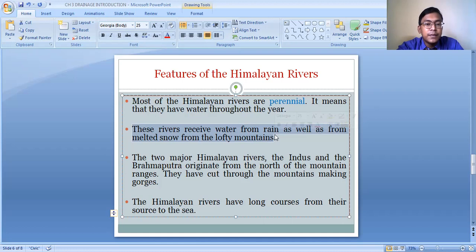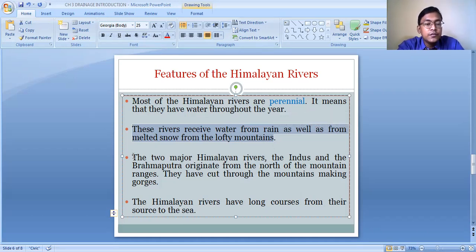There are many rivers which originate in the Himalayas, but the most important rivers are the Indus, Ganga, and the Brahmaputra. These are the three main rivers. Apart from these, many rivers originate in the Himalayas, but they are the tributaries of these three main rivers.